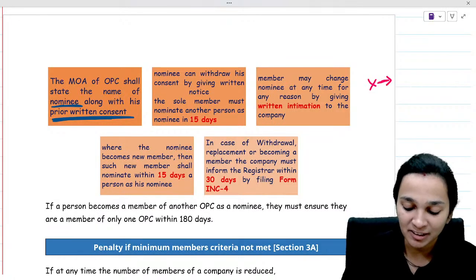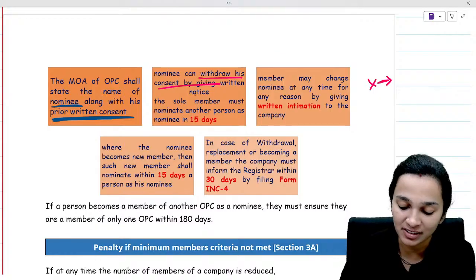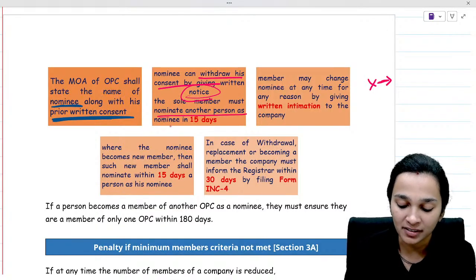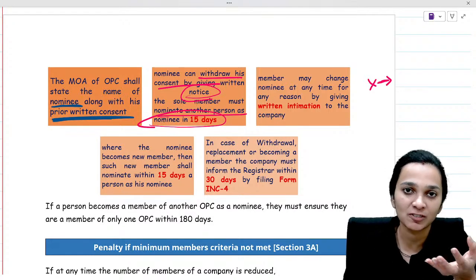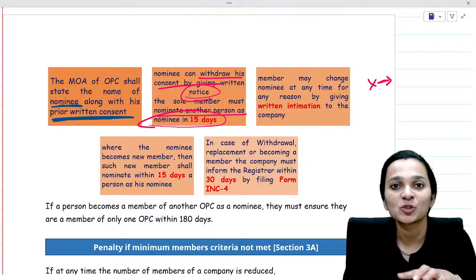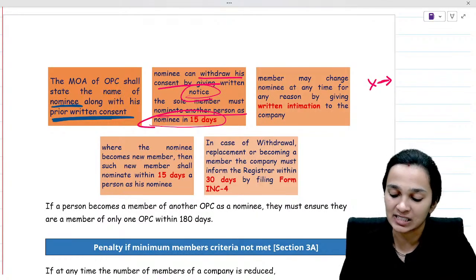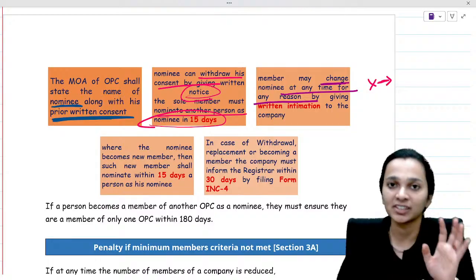So the nominee can withdraw his consent, but when he is doing that, he'll have to give a written notice to the member and must nominate another nominee in 15 days. So when one person withdraws his consent, the member should nominate a new person as the nominee within the next 15 days. Then, member may change nominee at any time for any reason by giving written intimation.